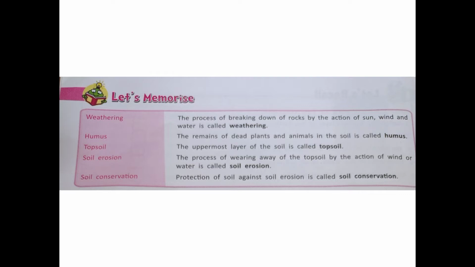Number 2 is humus. The remains of dead plants and animals in the soil is called humus. Number 3, the topsoil. The uppermost layer of the soil is called topsoil. Number 4, soil erosion. The process of wearing away of the topsoil by the action of wind and water is called soil erosion. Next is soil conservation. Protection of soil against soil erosion is called soil conservation.